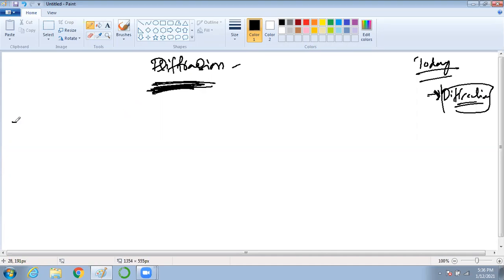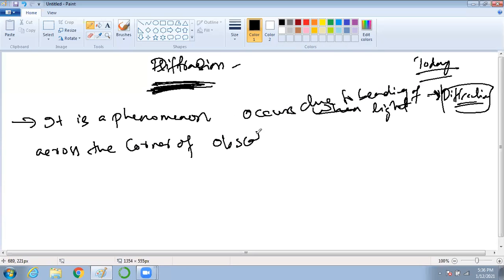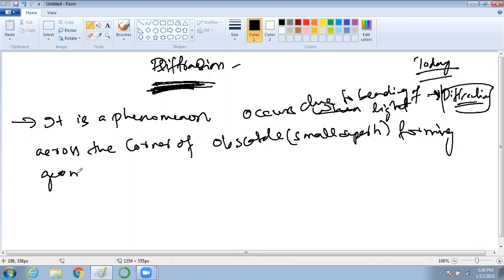Diffraction is when a wave meets an obstacle. It is a phenomenon that occurs due to the bending of light across the corner of an obstacle, basically a small aperture, forming geometrical figures.